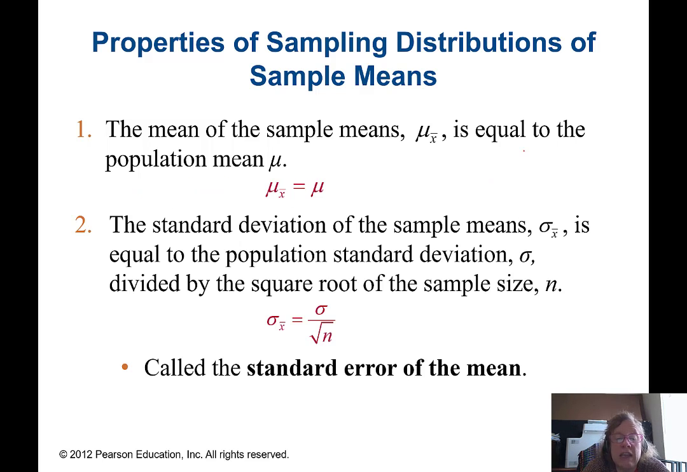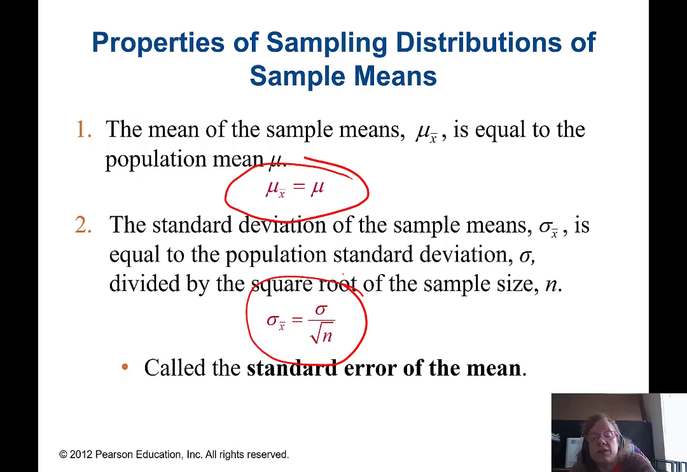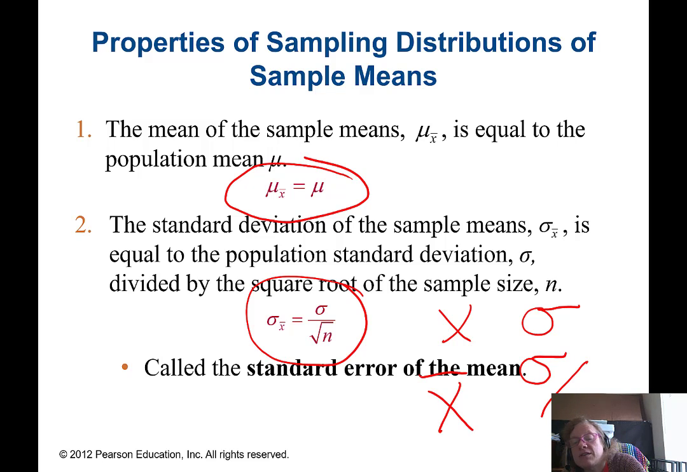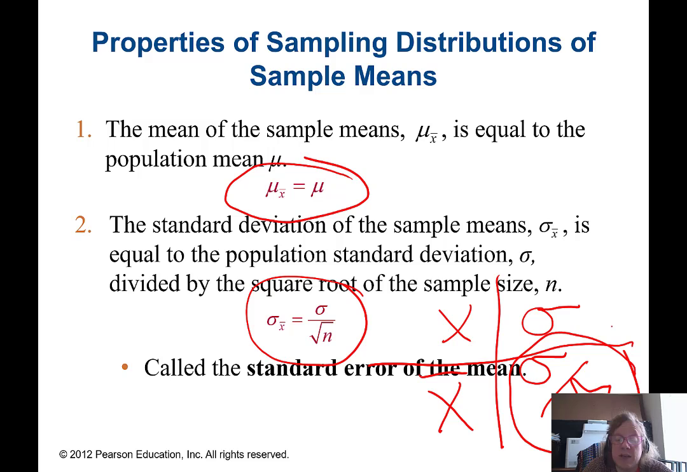Where things change is with the standard deviation. While the mean is going to be exactly the same as it would be for a single unit in the population, the standard deviation is going to be lower. So if for x we have sigma as our standard deviation, for x bar, we're going to have sigma divided by the square root of n. This thing, sigma divided by the square root of n, has a special name, and that name is the standard error of the mean.